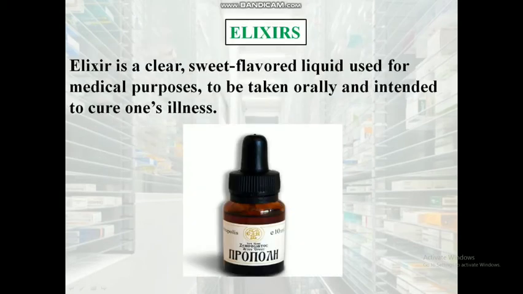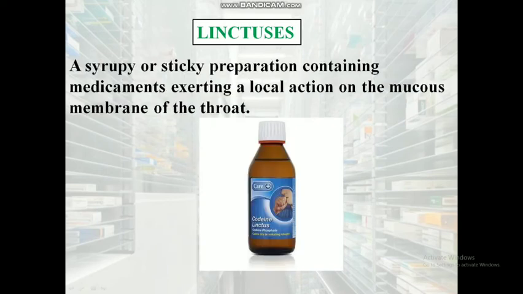Elixirs. Elixir is a clear, sweet flavored liquid used for medical purposes. It is to be taken orally and intended to cure illness. Linctus. It is a viscous monophasic liquid preparation and it contains a high concentration of syrup intended to be sipped and swallowed slowly for treatment of cough.